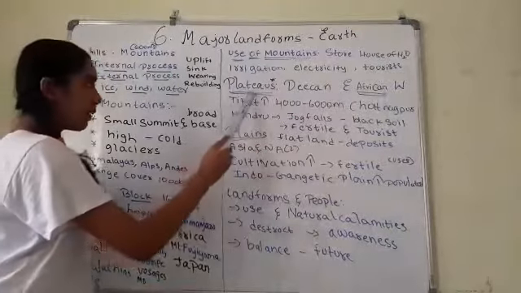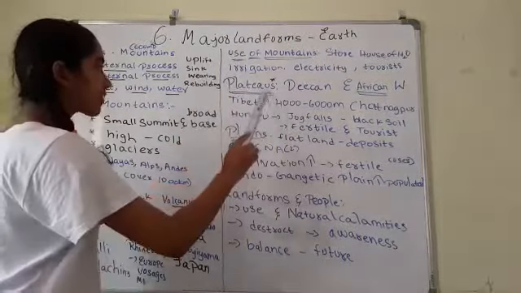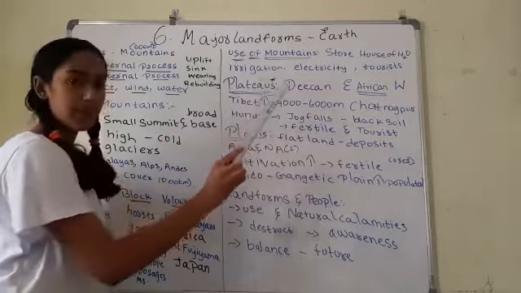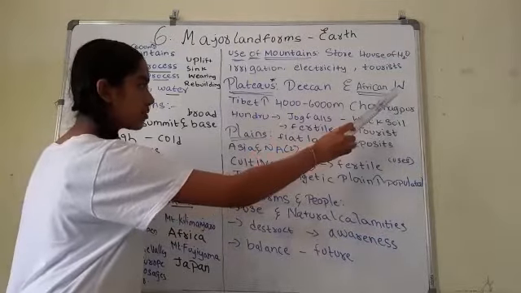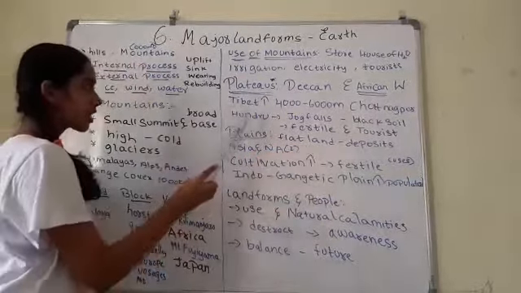Next, plateaus. Now we are going to discuss plateaus. What are plateaus? They are flat topped tablelands. Examples are the Deccan Plateau in India, East African Plateau in Africa and the Western Plateau in Australia. The Tibetan Plateau is the highest plateau with a height ranging from 4,000 to 6,000 meters.